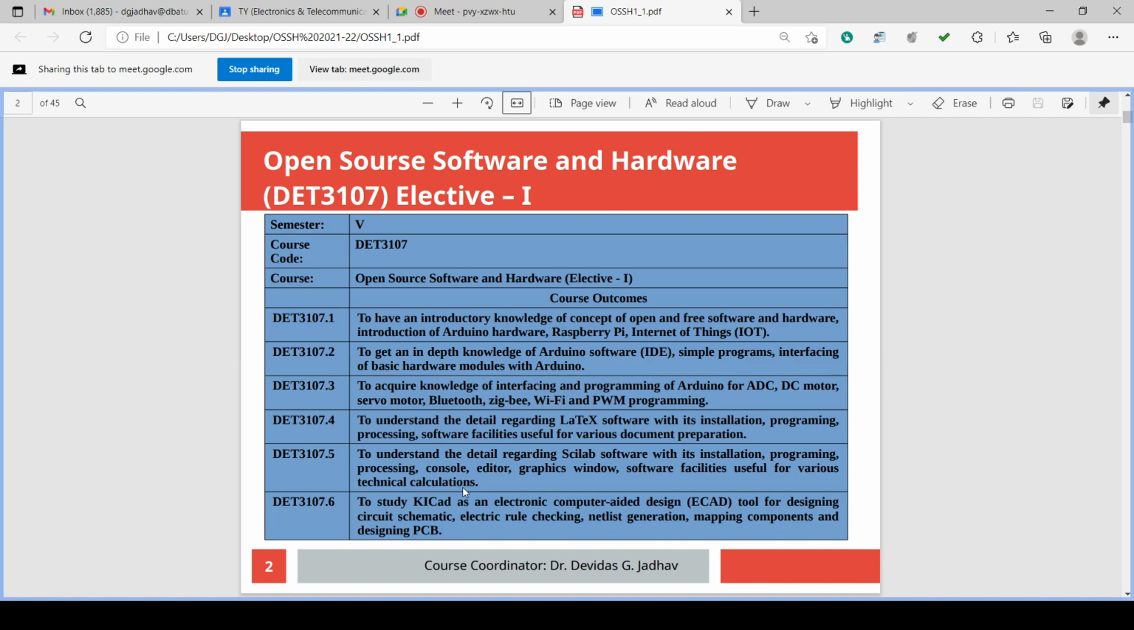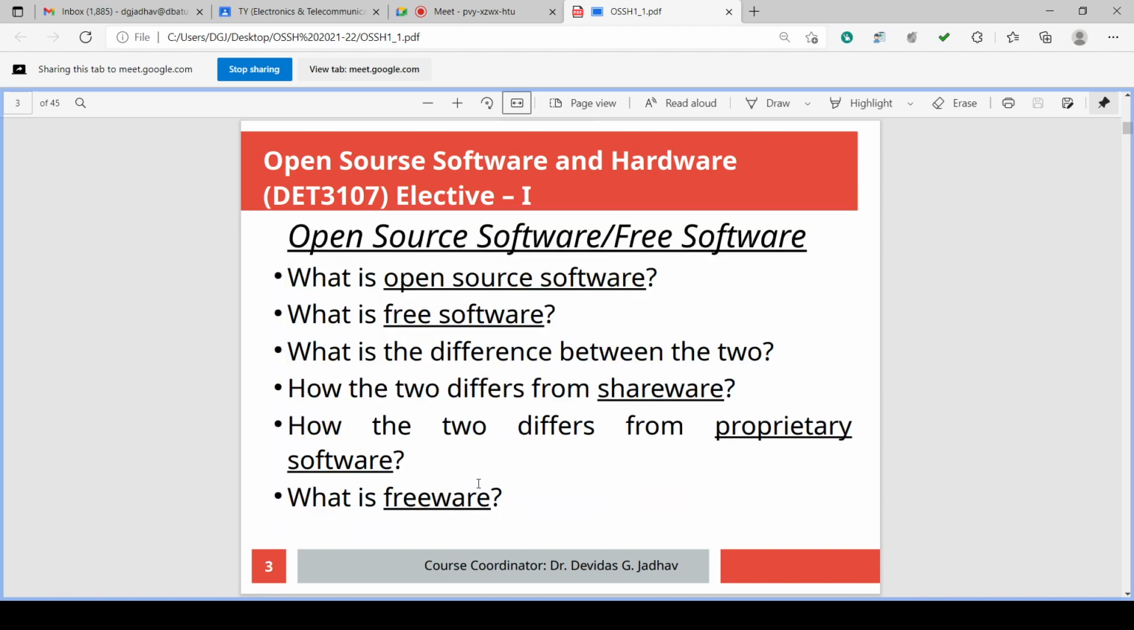programming. To understand the details regarding LaTeX software, its installation, programming, processing, software facilities useful for various documents preparation. To understand the detail regarding Scilab software with its installation, programming, processing, console, editor, graphics window, software facilities useful for various technical calculations. To study KiCad as electronic computer aided design, ECAD tool for designing circuit schematic, electric rule checking, netlist generation, mapping, components and designing PCB.